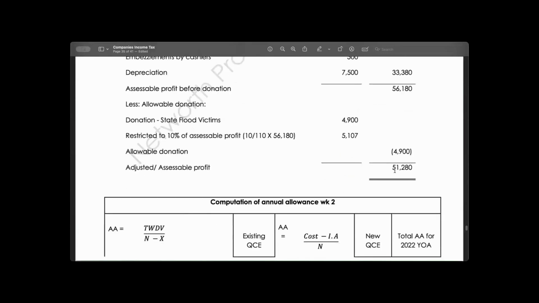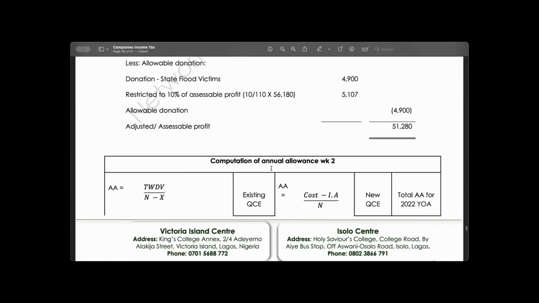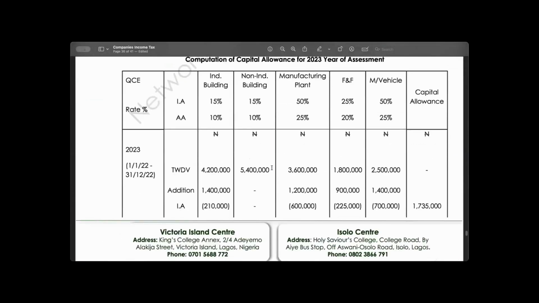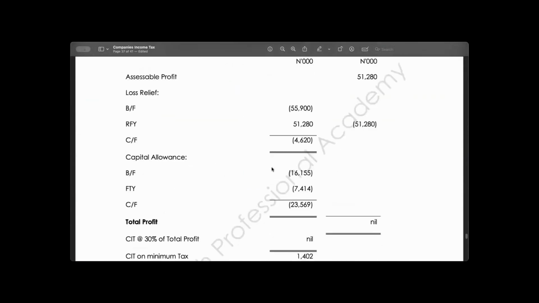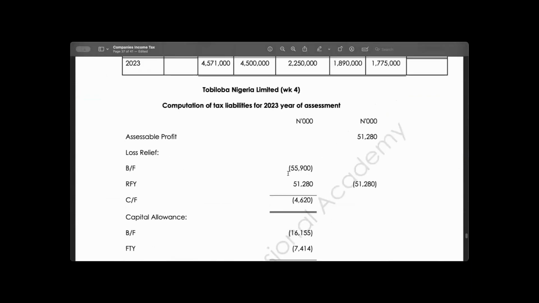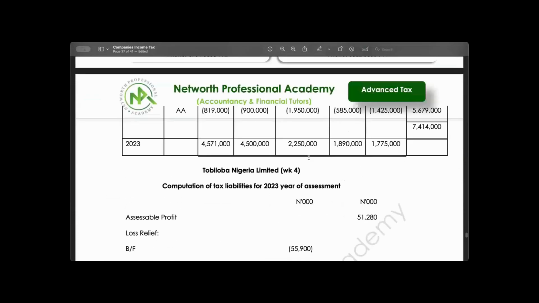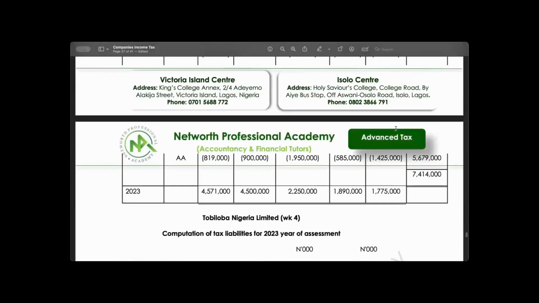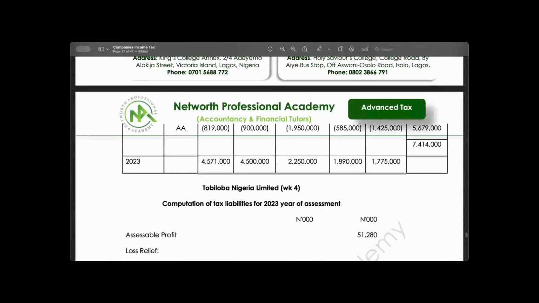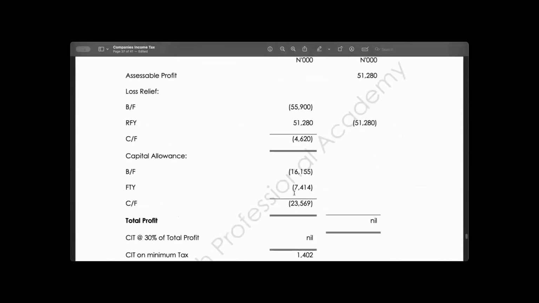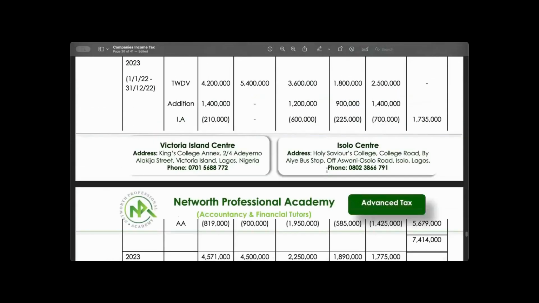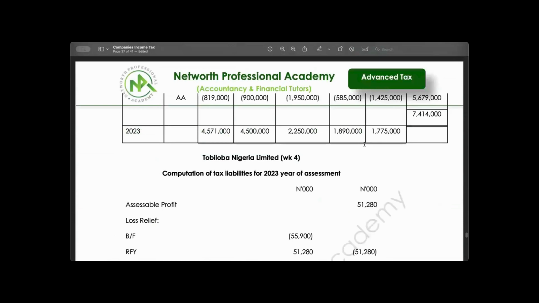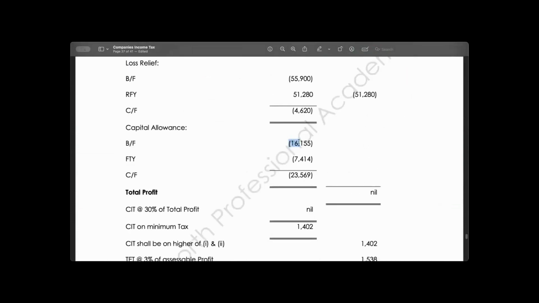So you get your civil profit and you go and calculate your company income tax using that civil profit. We have our capital allowance that we have calculated in this year, which is this total that we have here. So this is a brought forward.